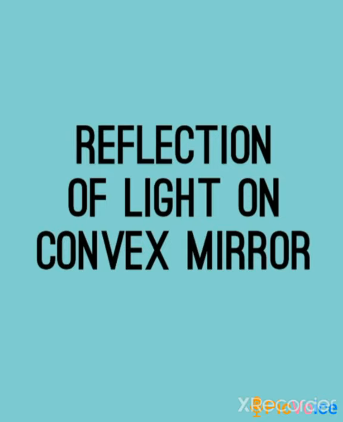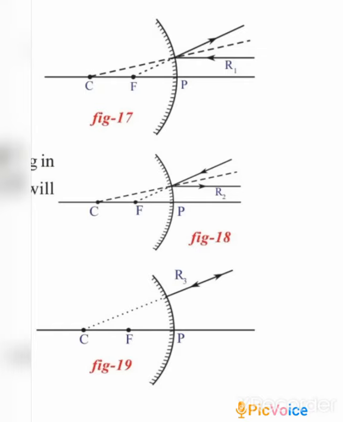They will never intersect. A real image is only formed when two reflected rays intersect each other, and it can be observed on a screen. The screen is the paper. So the reflected rays from the convex mirror will never intersect each other. So we will now look into different ray diagrams on a convex mirror, and some of the rules with respect to ray diagrams on a convex mirror.